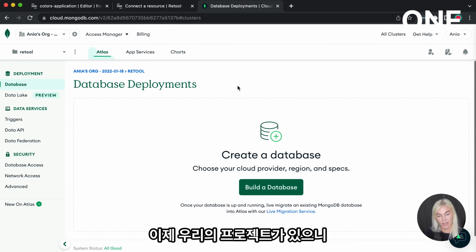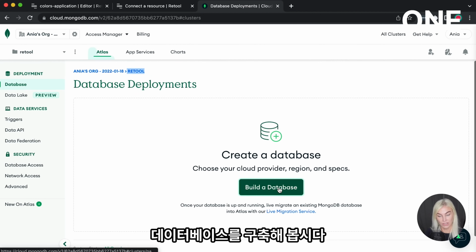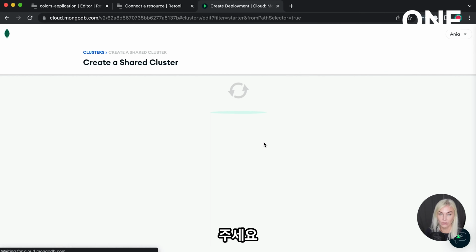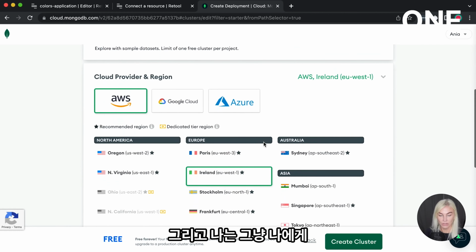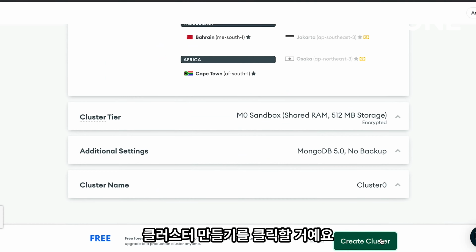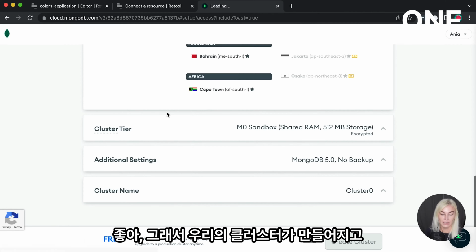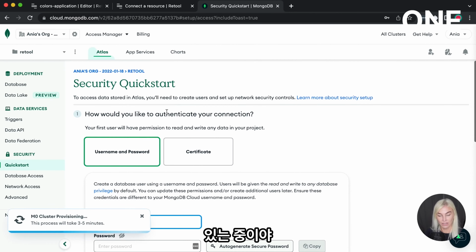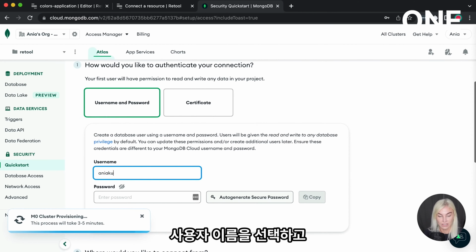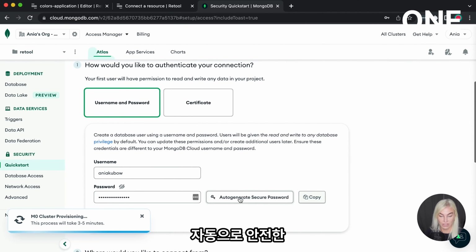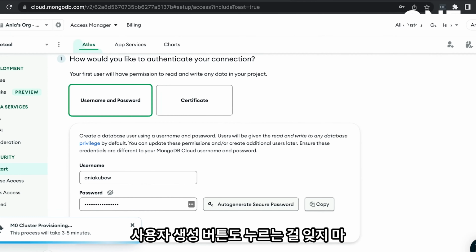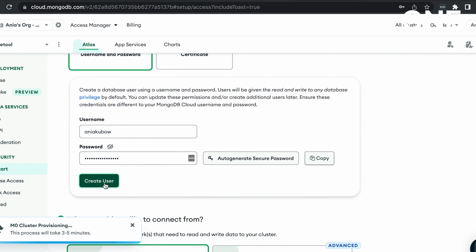Now that we have our project called Retool, let's build a database. I'm going to choose the free shared option, so please choose that one too. I'm going to go with the suggested region for me and click create cluster. Our cluster is being made. We're going to have to fill out some more things first. I'm going to select a username and auto-generate a secure password, copy it and save it somewhere safe because we are going to need that later. Don't forget to also press create user.